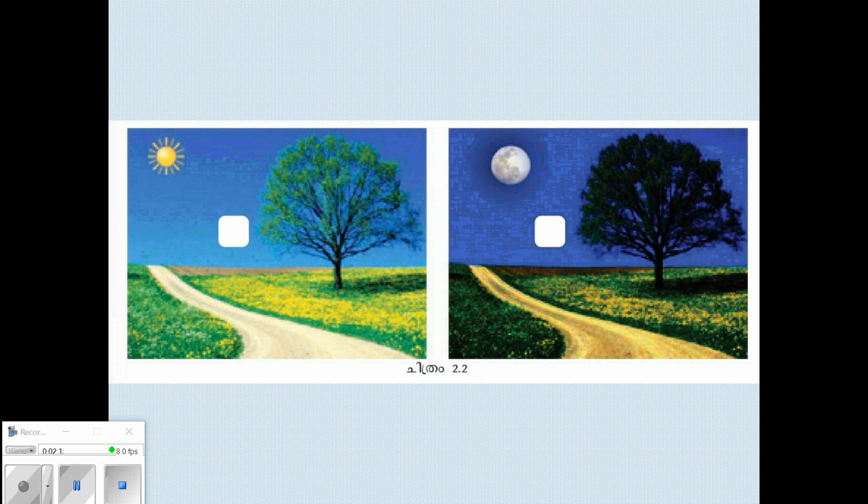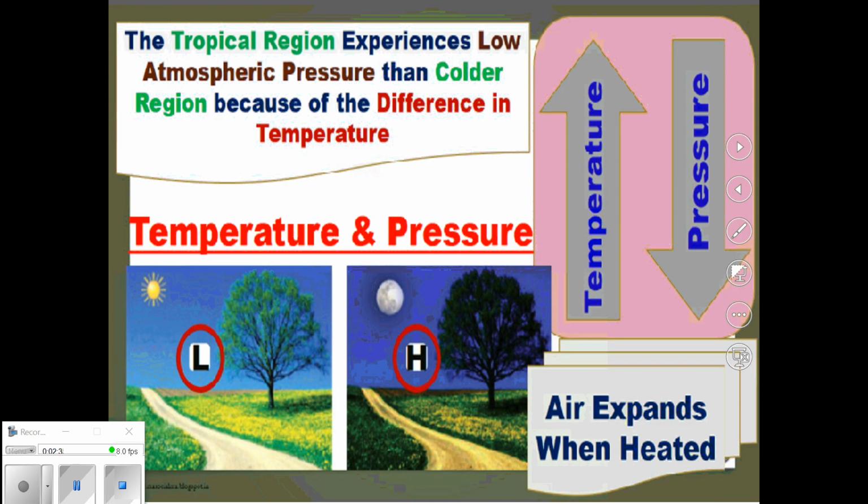In the second one, it is night. So the temperature is low, pressure will be high. So the first one we can give L and second one we can give H. That means first one there is low pressure, second one there is high pressure. From this we can answer the question given in the text. Let us listen to the question.